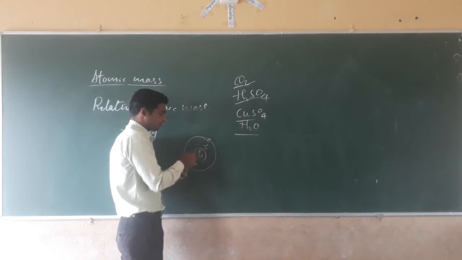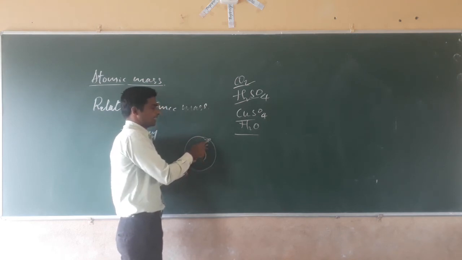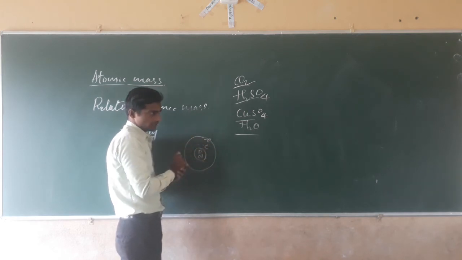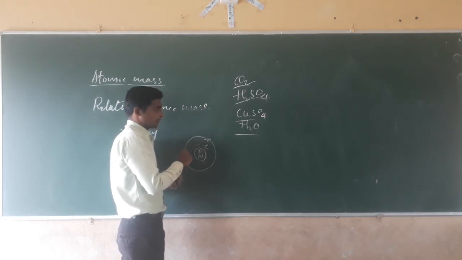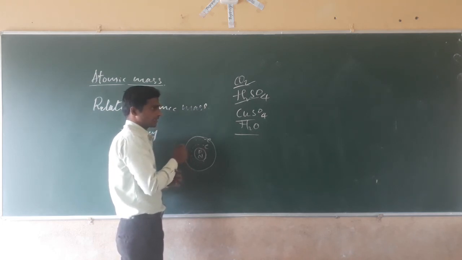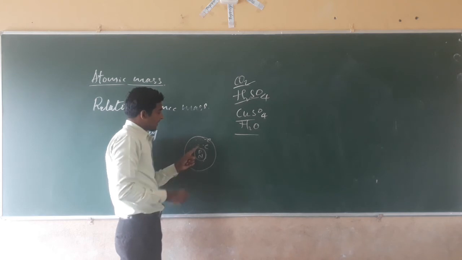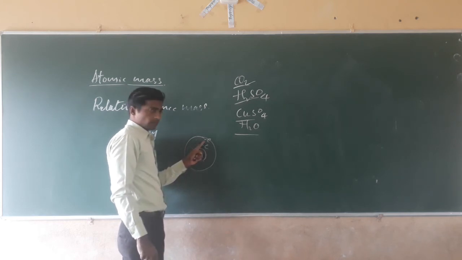Protons and neutrons are present inside the nucleus. Electrons continuously revolve around the nucleus.